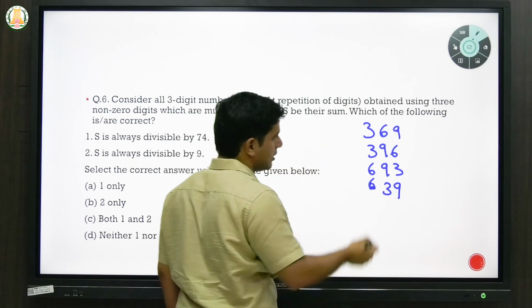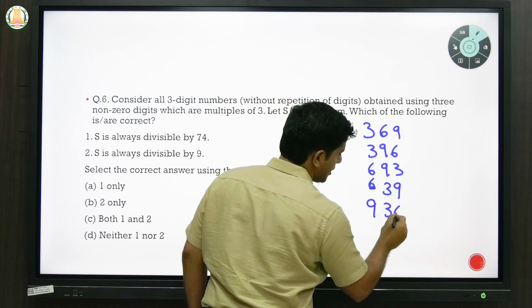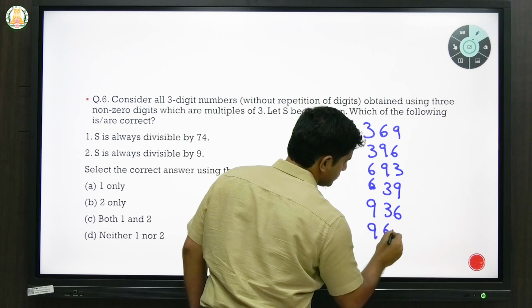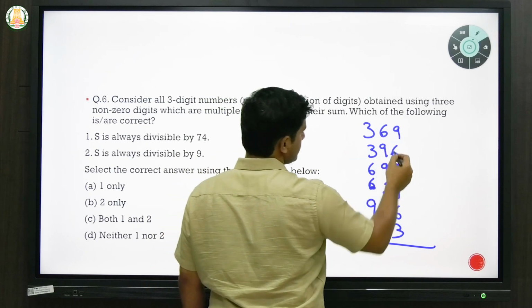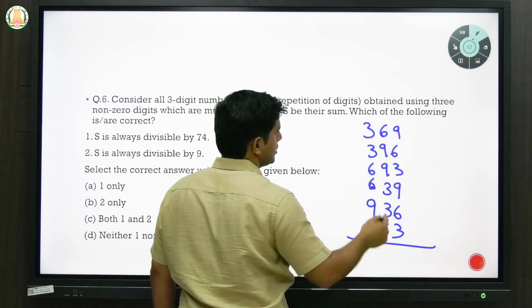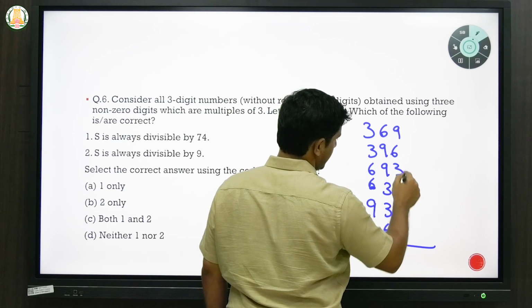And you can't use your calculator, so you have to go through a grind again. You have to use only your manual calculation. You can do it along with me. 18 plus 9, 27, 36.